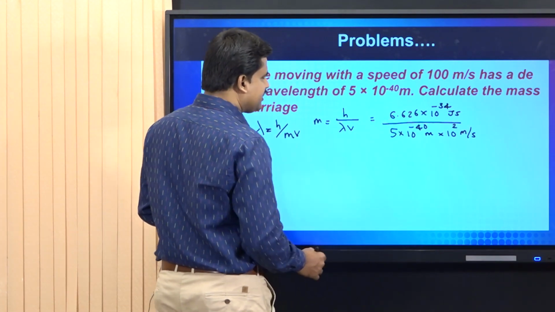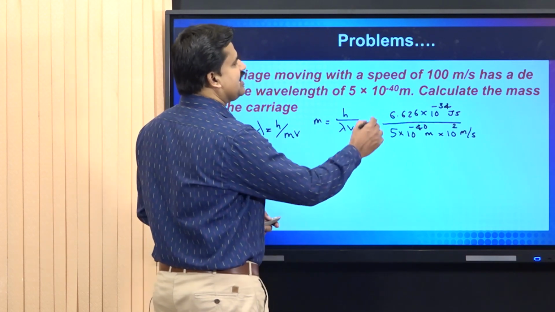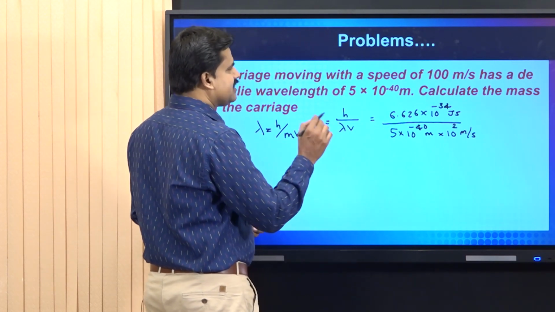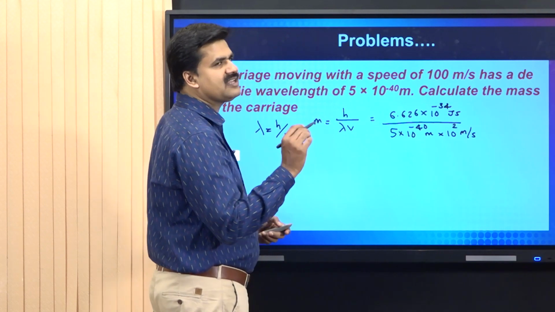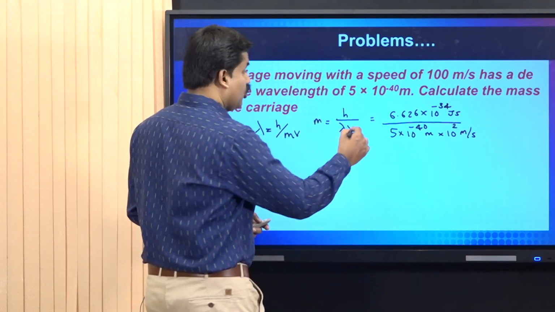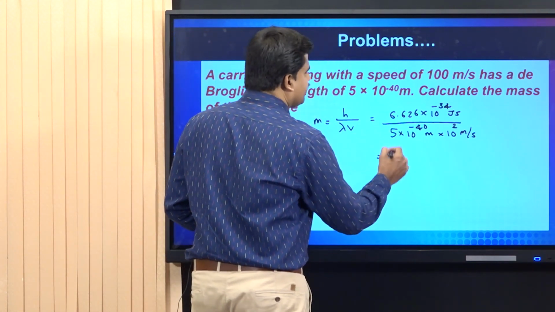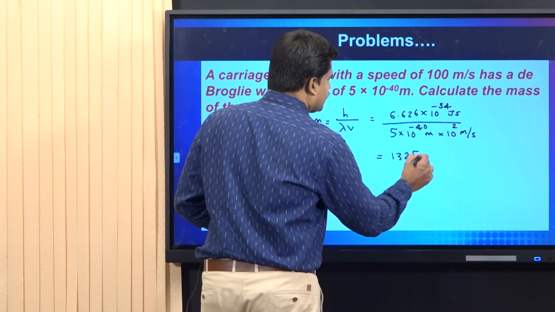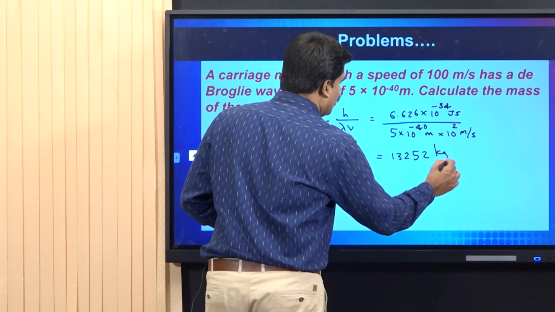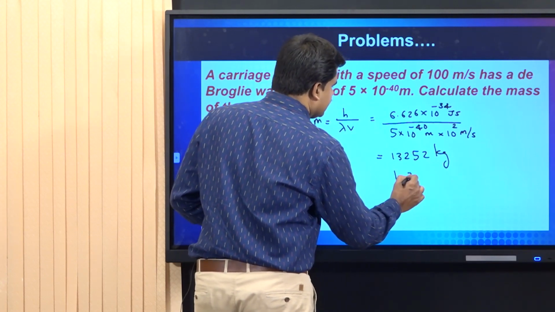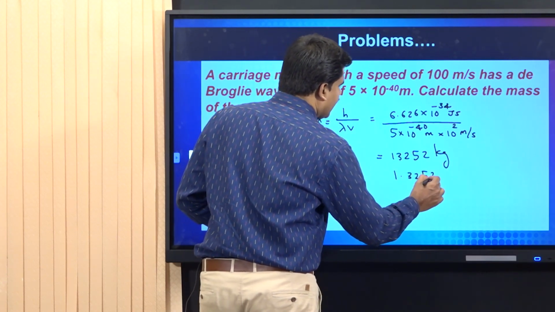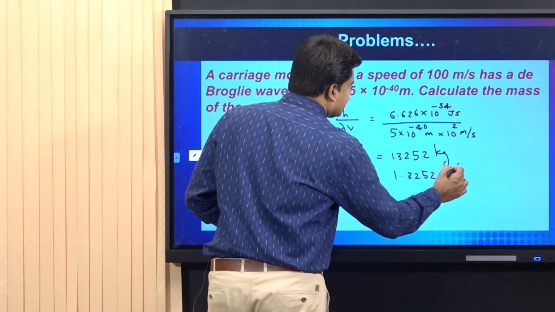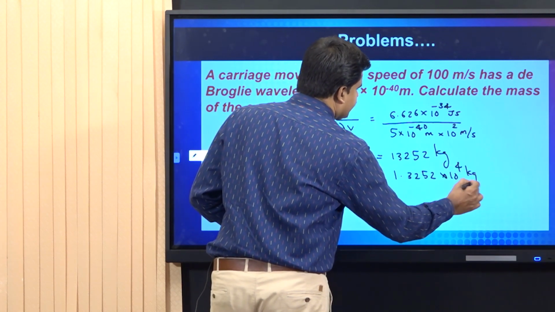We can simplify to get the final value, and the final value is in SI system, and we will get the answer in kilogram. On solving this, the final value is 1.3252 into 10 raised to 4 kilogram.